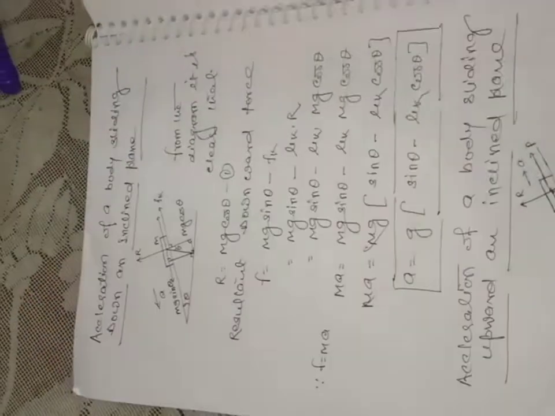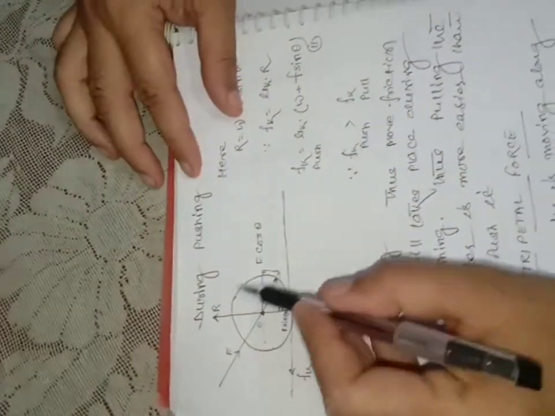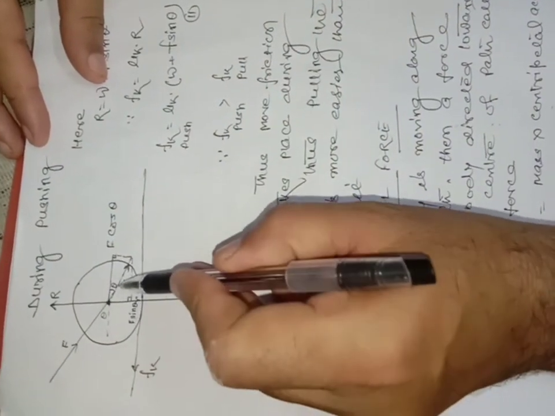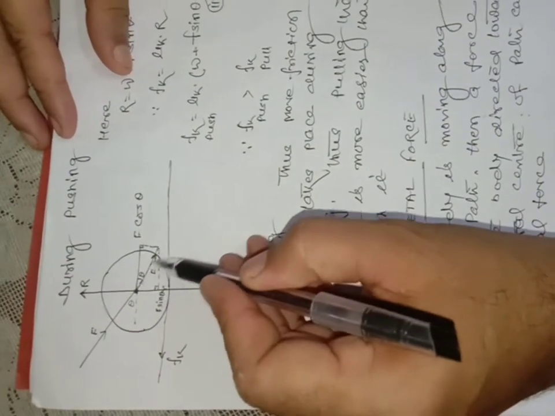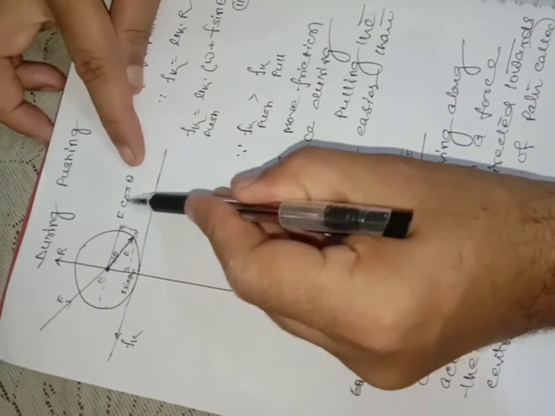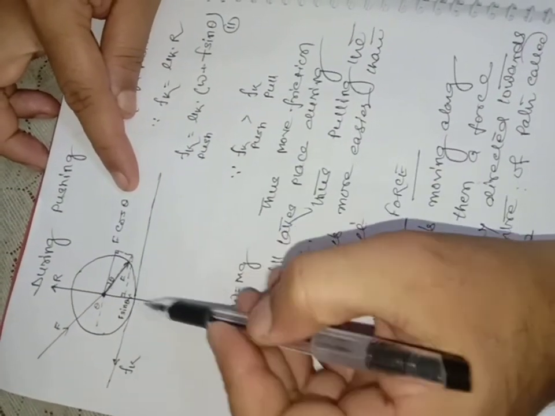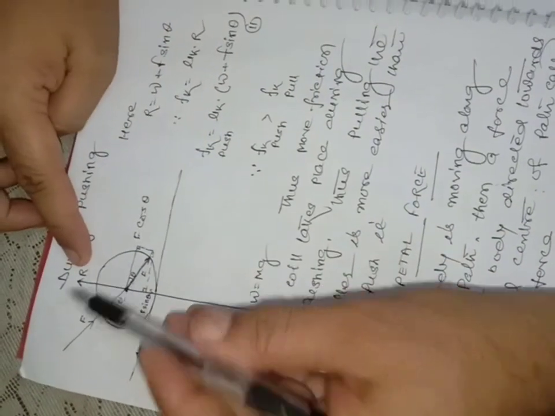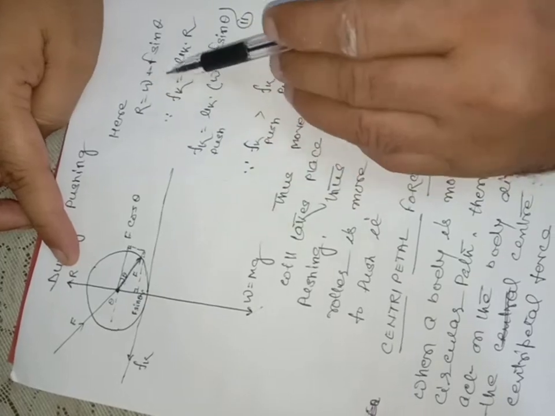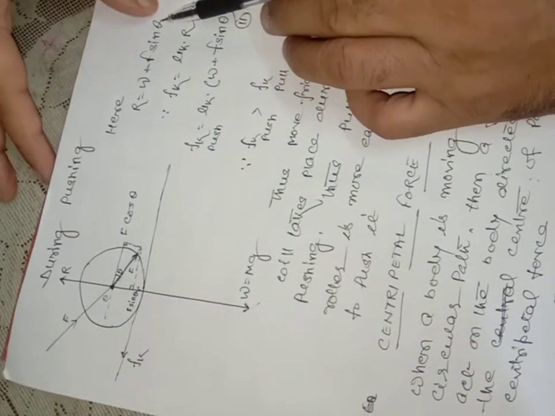And let's see what happens during pushing. Suppose we push the same roller along this way, with this angle theta from the horizontal, so this angle is also theta. If we resolve this F into two components, it is F cos theta and F sin theta downward. So here R is equal to W, that is the weight mg, plus F sin theta.